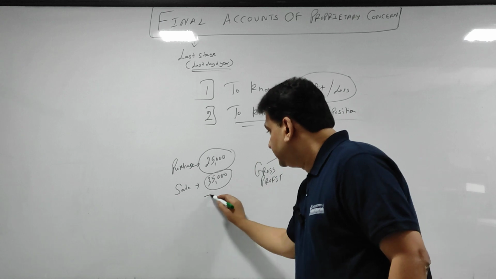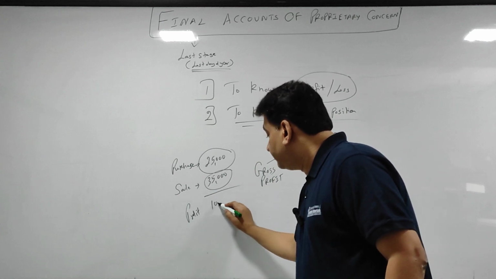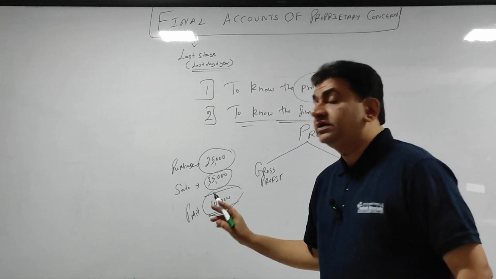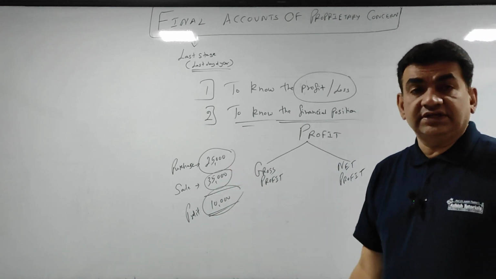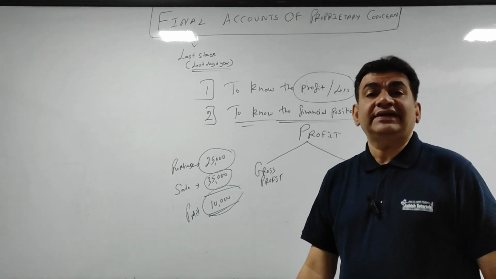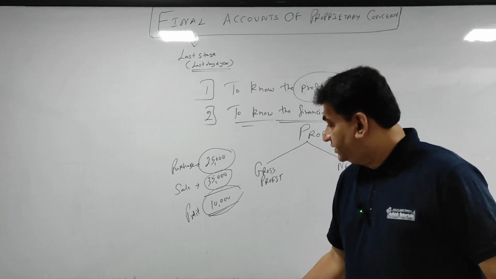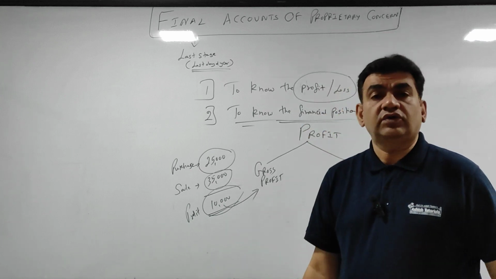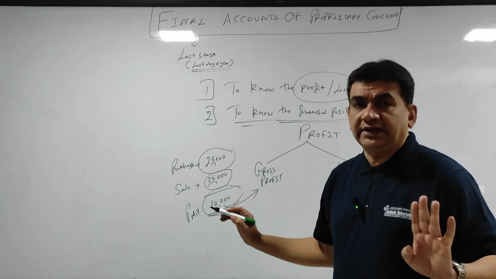So what happens? 25,000 का मैंने 35 में बेचा. So can I say per mobile on this transaction I got a profit of 10,000? So this 10,000 ka profit is my gross profit. Of course, इसमें there are certain other things, but I am not explaining right now.